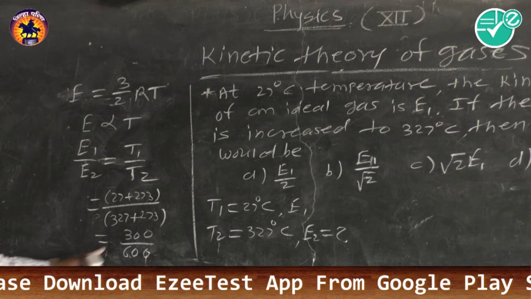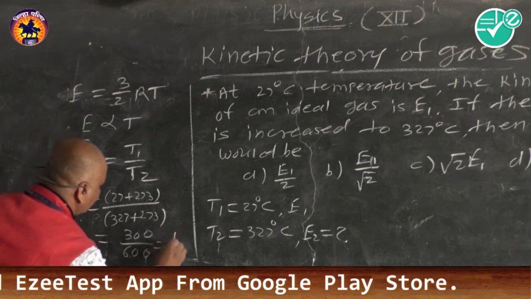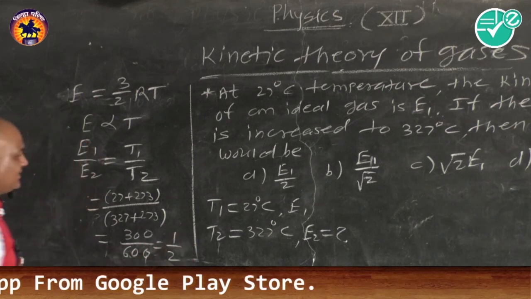So we get 300 upon 600, which is 3 by 6, that is a half.